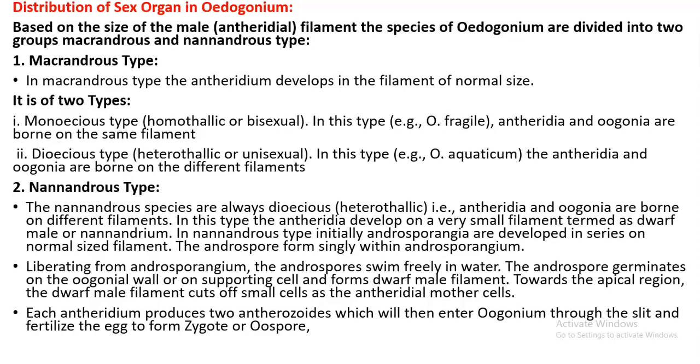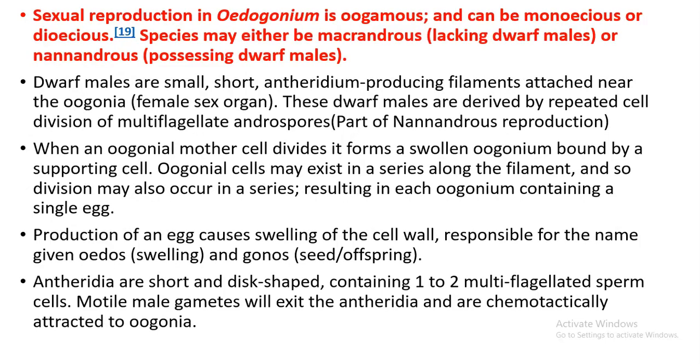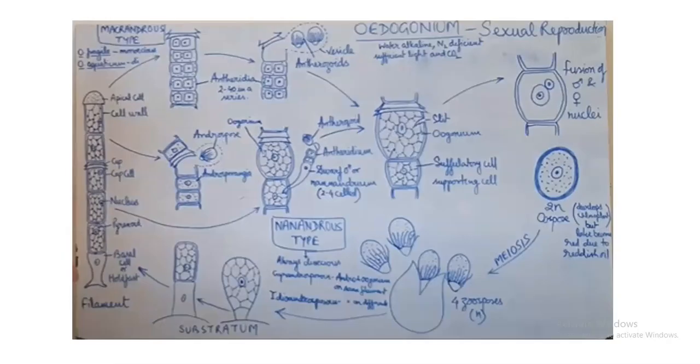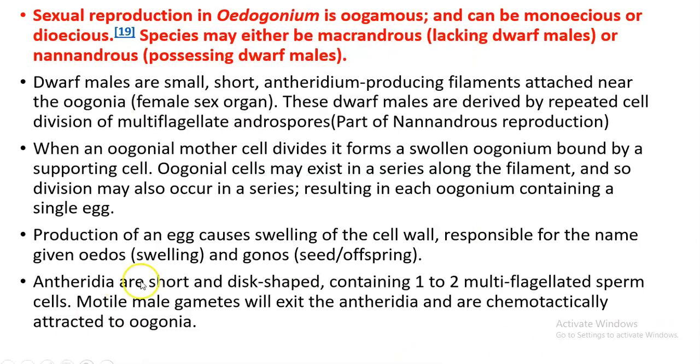So this is all about today's session. With that, we have completed the 3 parts of Oedogonium. First, we introduced the structure of Oedogonium. Then, as part of that video itself, we discussed the general features and vegetative reproduction. Then in another lecture, we explained the asexual reproduction in Oedogonium. Now we have discussed the general sexual reproduction and the macrandrous and nanandrous types of reproduction. The drawings that I have attached are easy to draw, so practice such drawings, and this question will be super easy for you in the examination.